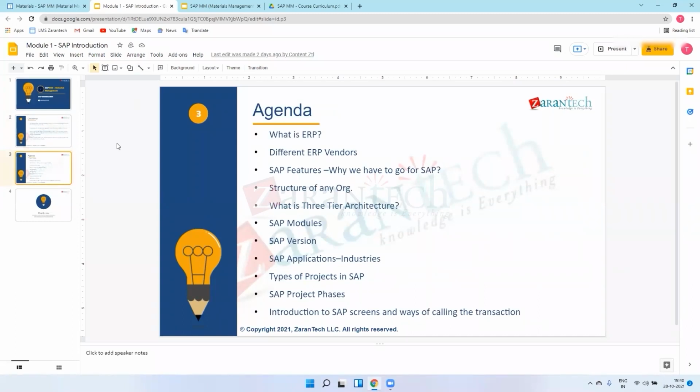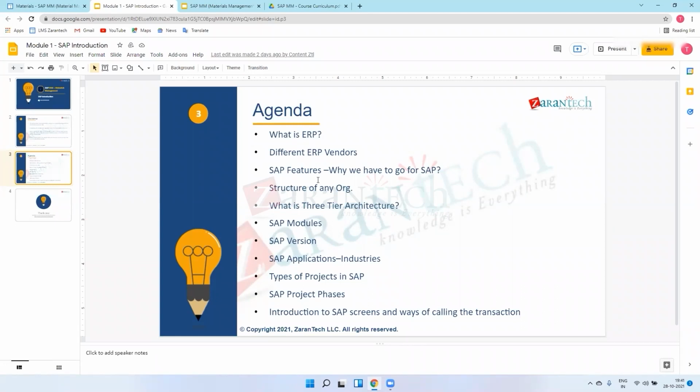The agenda is that first we'll see all the answers to these questions. Next I'll go to the organization structure and enterprise structure. This is for theoretical purposes. As an SAP MM consultant, we should know all about SAP: what SAP is, which modules are there, which versions we are using, and what types of projects are there.